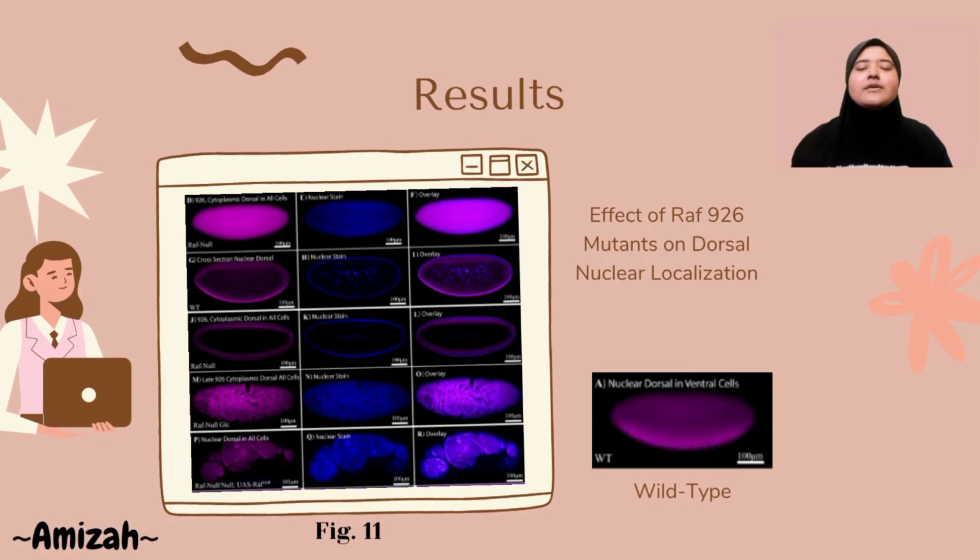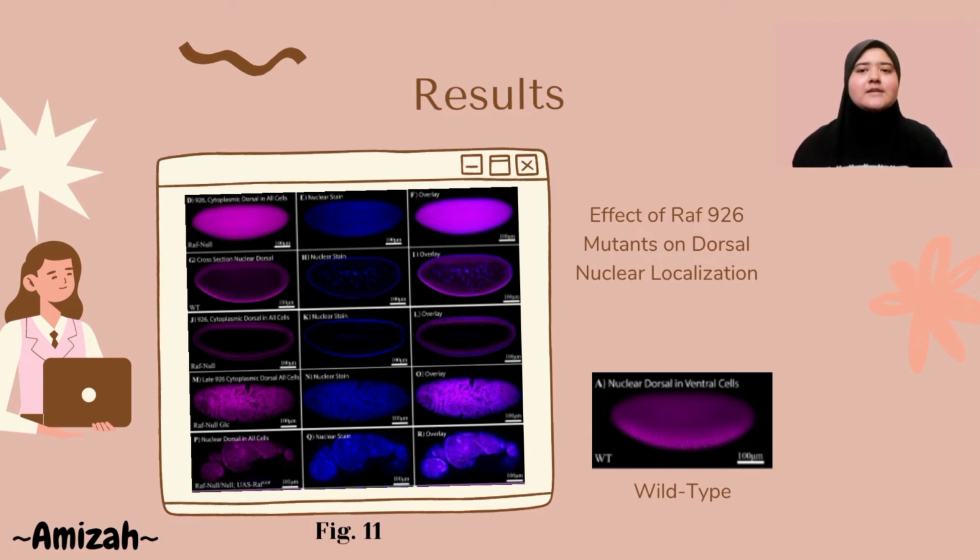Based on the lack of a ventral furrow and the loss of dorsal-induced genes, dorsal-ventral patterning pathways are looked upon to determine the mechanism through which RAF is required for ventral furrow formation. The lack of ventral furrow in RAF926 was like dorsal and toll mutants, so the activity of the toll pathway in mutant embryos is evaluated.